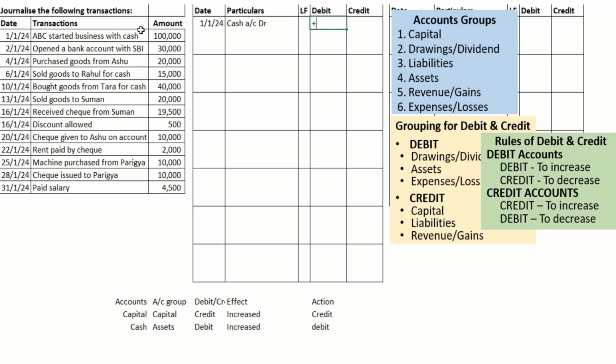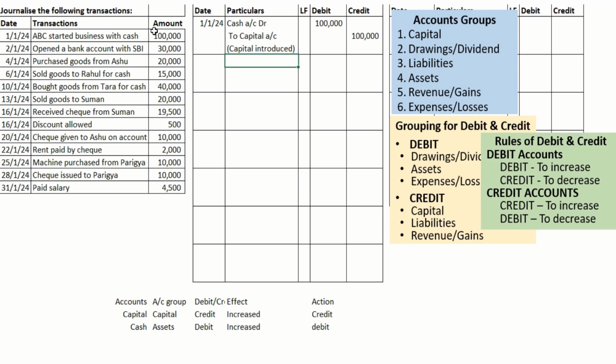Why? Because we are debiting. The credit aspect we write after a space, prefixed with 'To capital account', and it should be in the credit column. Then a narration: capital introduced or business started. So the first transaction is over.